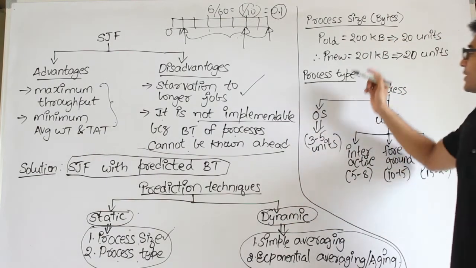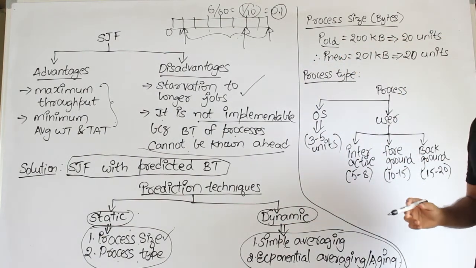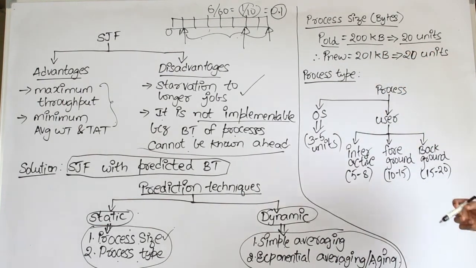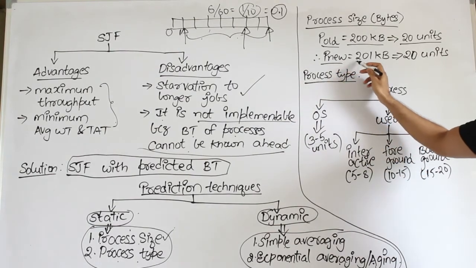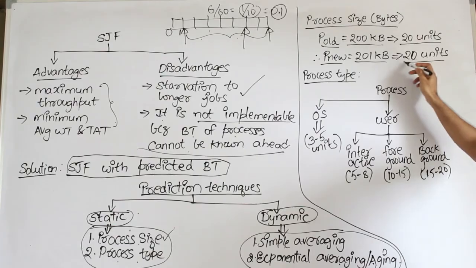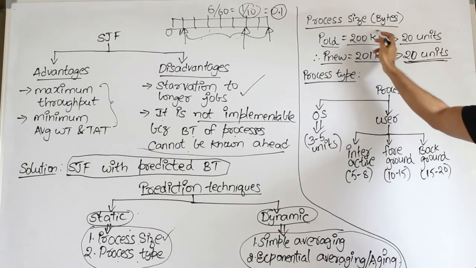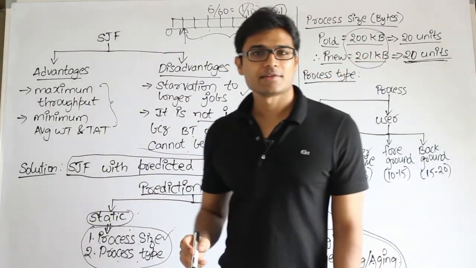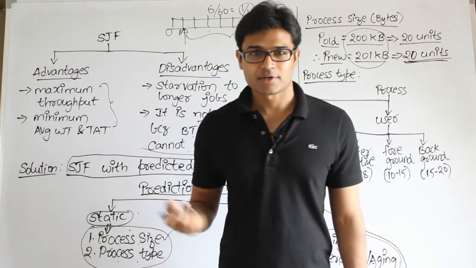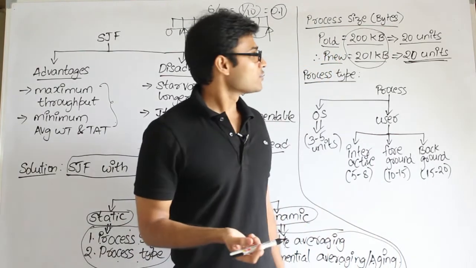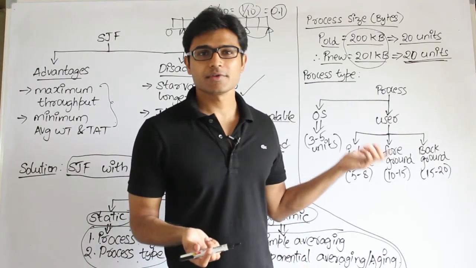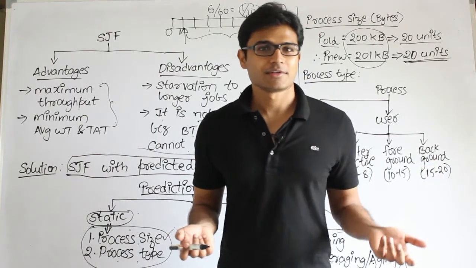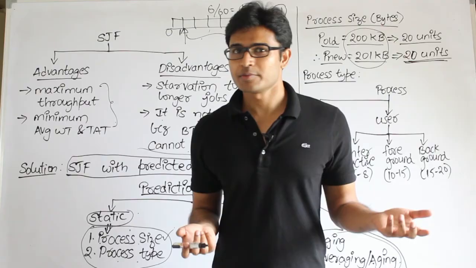So how it works is, see this: if there is an old process which has already finished, whose size was 200 kb, and if it took 20 units of time, then the new process, if its size is 201 kb, will also take 20 units. That is what I guess, because these sizes are similar. But then it is difficult, because even though the sizes of the processes are similar, their nature might be different. Depending on the nature, they might be different, right? So it is the simplest one to implement, but it is not always right, and not always wrong. Sometimes it might be right, sometimes it might be wrong.